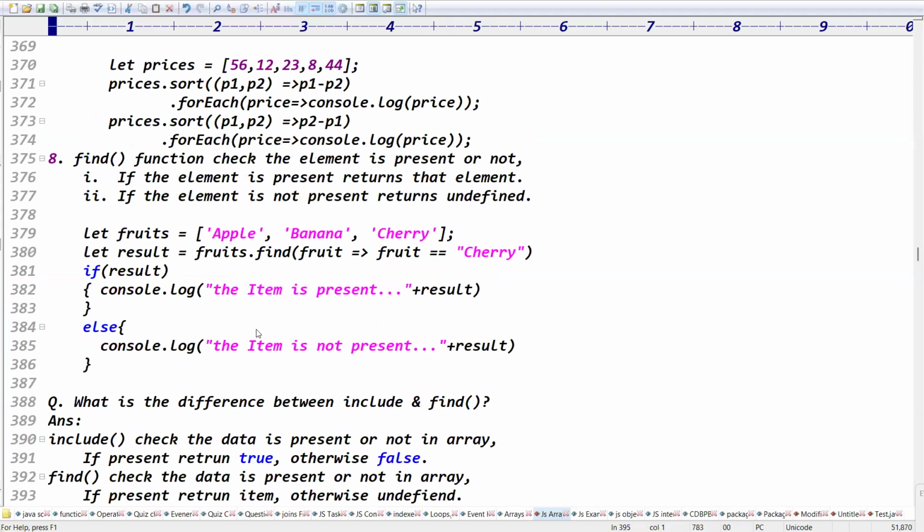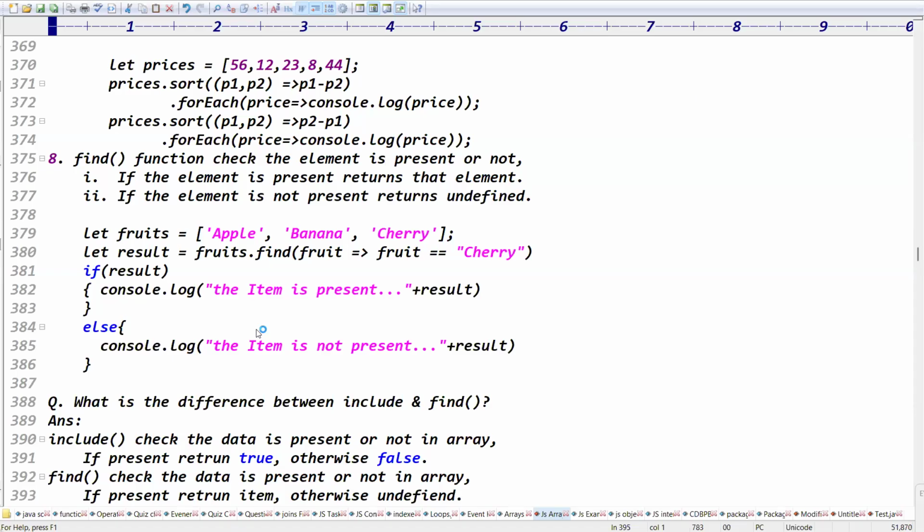Tell me guys, how many functions have we done today? First, every: a function to check whether the condition matches every element or not. All items are veg items or not. All items are grocery items or not. Second one is some. We need to check whether at least one item is a cafe item or not.